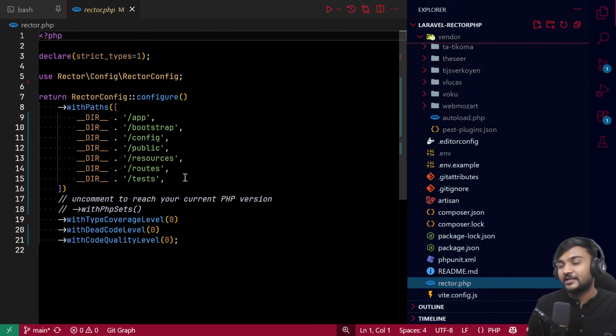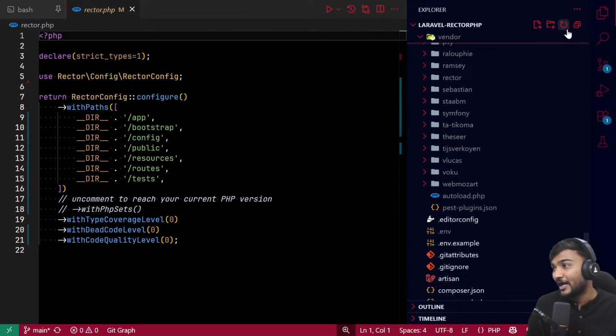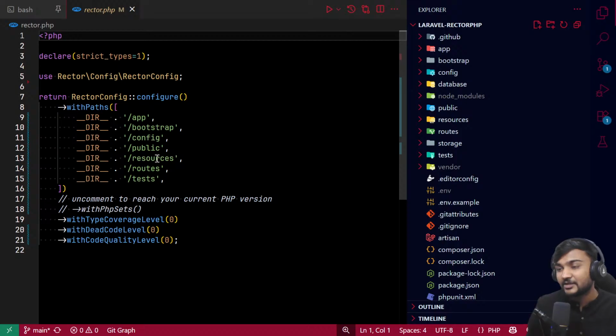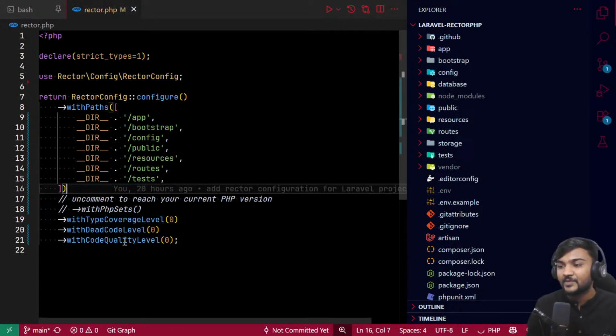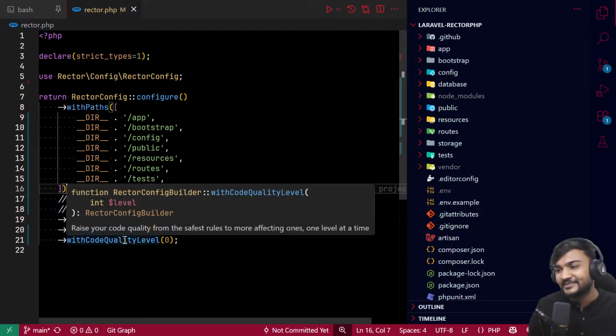It has detected what PHP files you have, and it added all the paths where you have PHP files. But yeah, you can remove the tests if you do not want to run Rector on the test files. And here we have some level things. So there are a lot of presets.